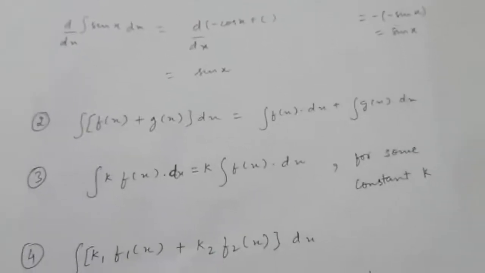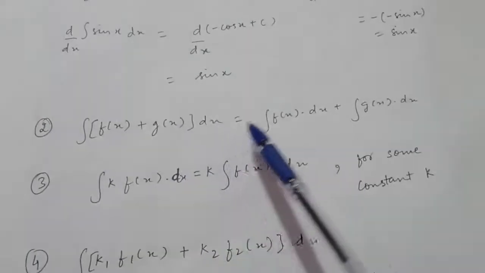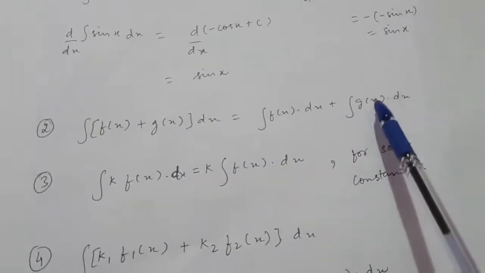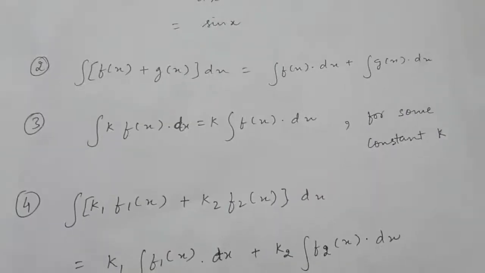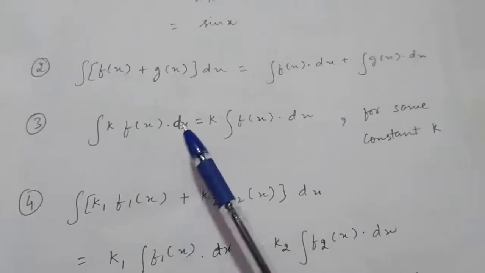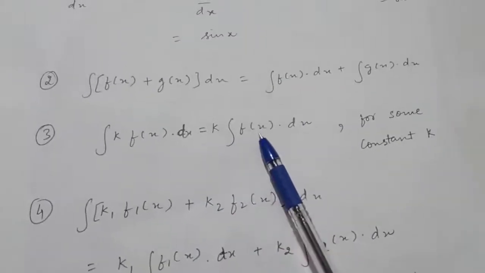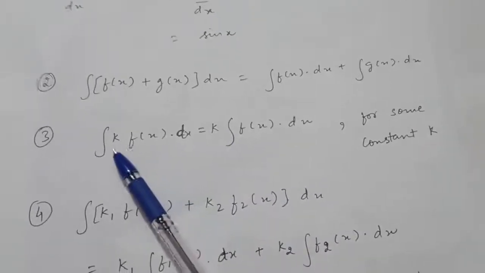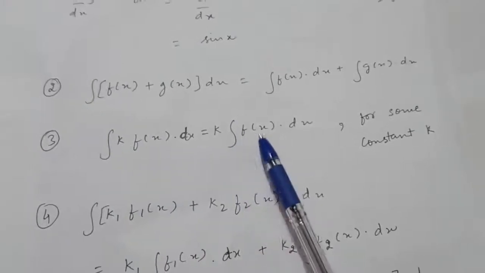Now the second property is that the integral of f(x) plus g(x) is equal to the integral of f(x) plus the integral of g(x). The third property says the integral of k into f(x) with respect to x is equal to k into the integral of f(x), where k is some constant. If k is some constant, then you can take k out of the integral, right?